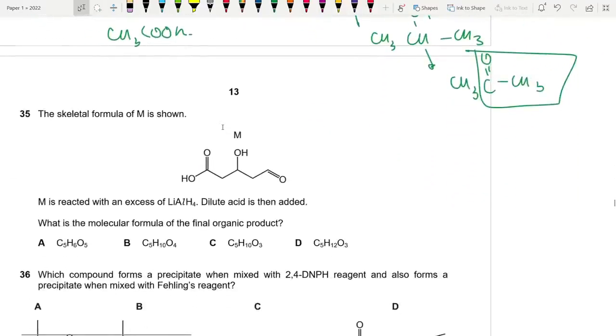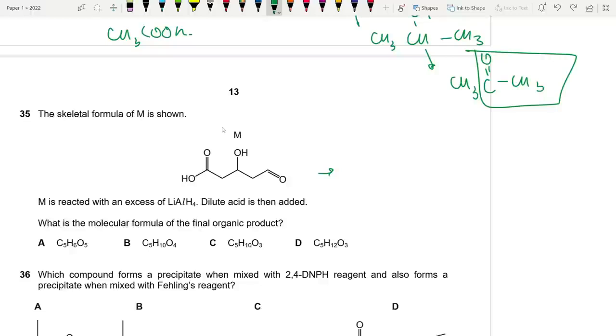35. The skeletal formula of M is shown. M is reacted with an excess of LiAlH4. Dilute acid is then added. Which is the molecular formula of the final organic product? Okay, excess LiAlH4, reducing agent. What's gonna happen? Basically, we're gonna end up with the aldehyde and the carboxylic acid, both will be reduced to form alcohols.